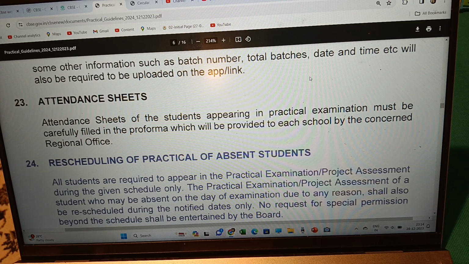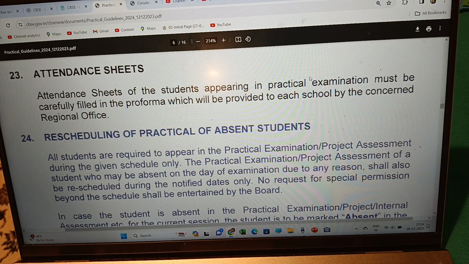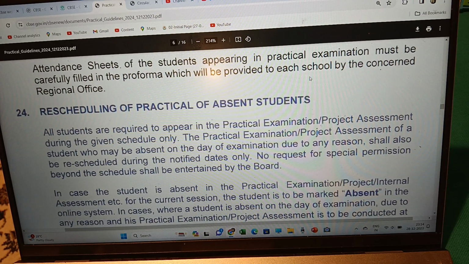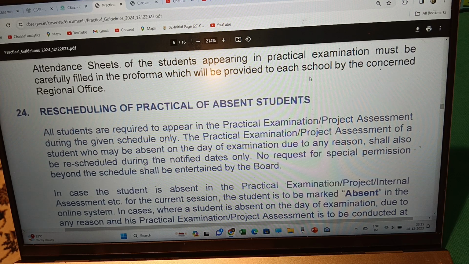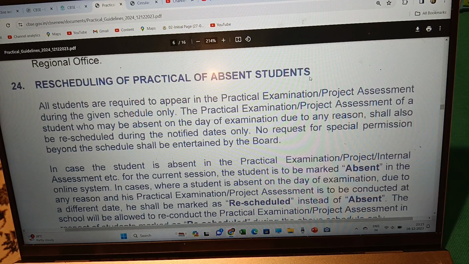Attendance sheet of students appearing in practical examination must be carefully filled in the performa, which will be provided to each school by the concerned regional office. So, have the performa there, which is provided by the regional office, and all students are required to appear in the practical examination or project assessment during the given schedule only.